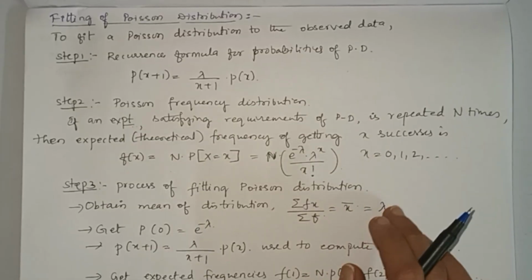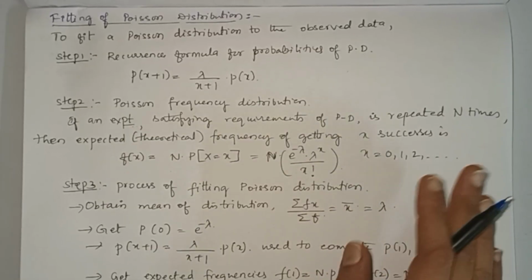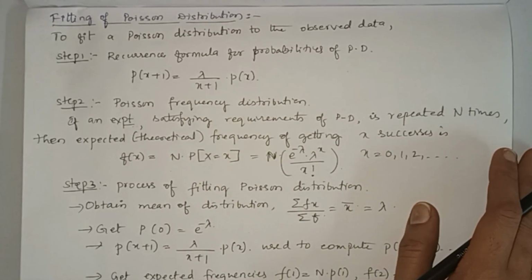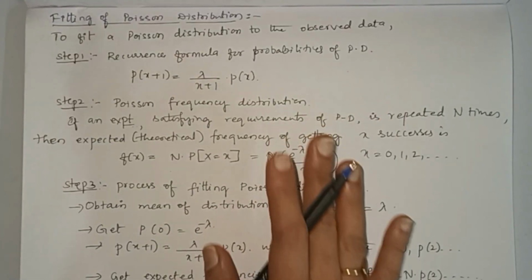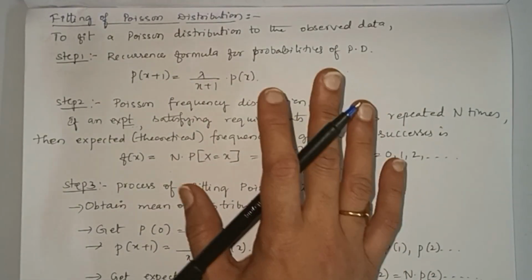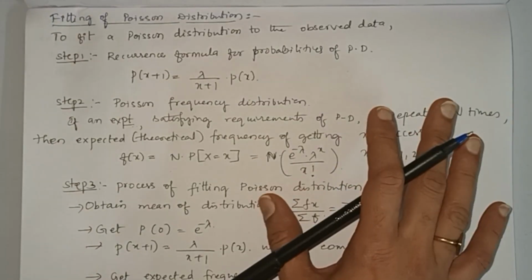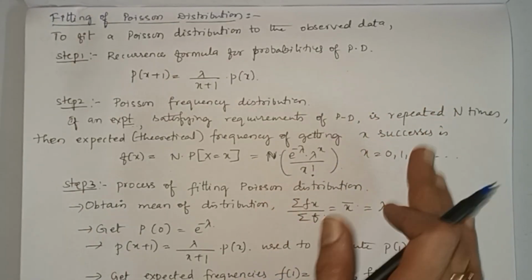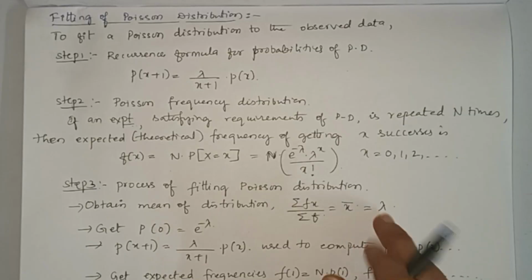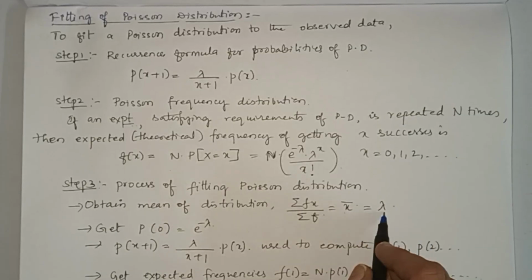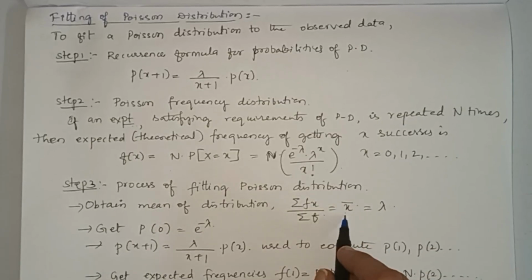If you equate it to np, then it becomes a binomial distribution, as we have done in the previous case of binomial distribution. One set of data is given to you, you have to fit a particular distribution for that data. If it is Poisson distribution, then equate the mean to lambda. So lambda equal to the obtained mean.